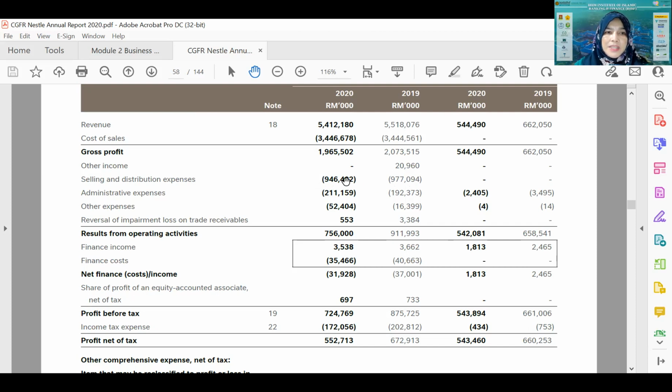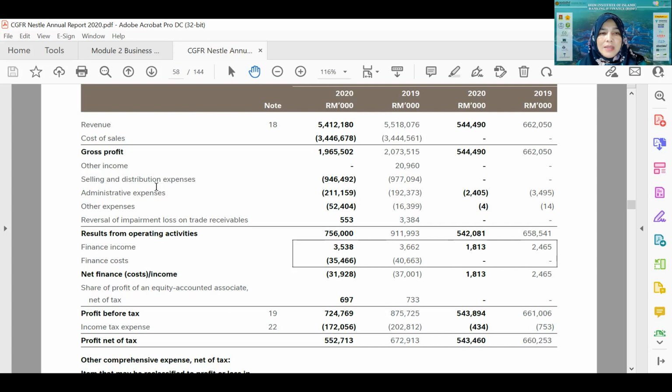And then all the expenditure as well, such as sales and distribution expenditure. When we record that particular item as expenditure, it doesn't necessarily mean that cash goes out. Maybe the company has not yet paid the sales agent, or maybe they have not yet paid the media that they use for the advertisement, right? You can see the advertisement of Nestle products on TV, even on the internet. You can see all the advertisement.